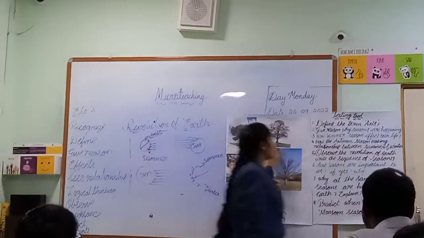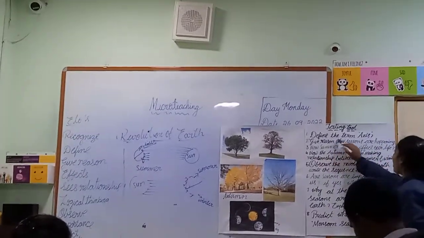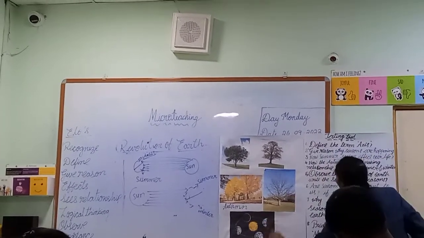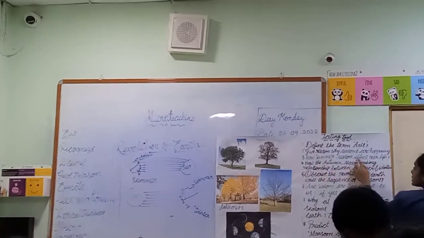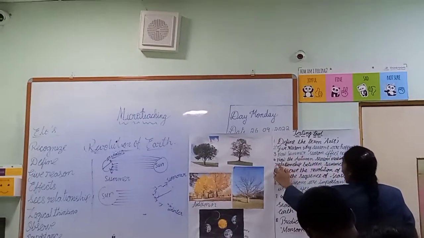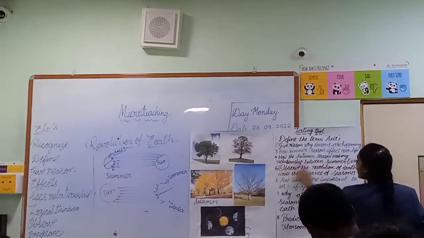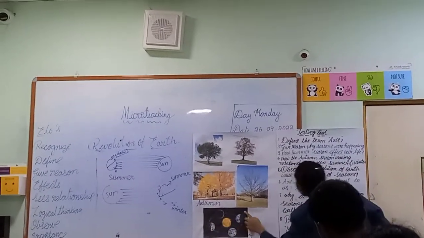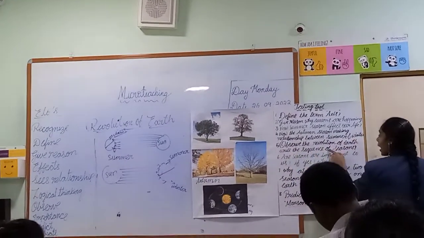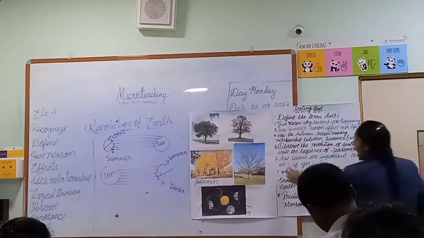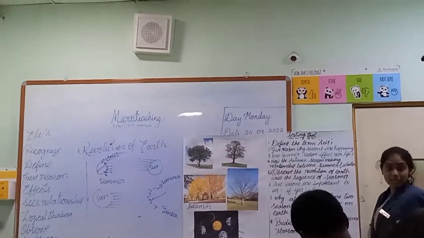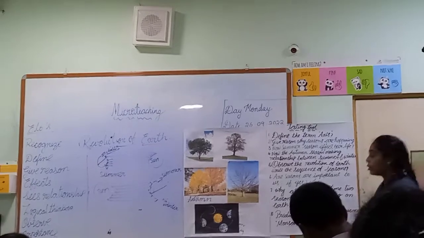So let us go to the evaluation part. Define the term axis and give the reason why seasons happen. How does the summer season affect our life? What are the effects in the summer season? How does the autumn season form the link between summer and winter? Next, observe the revolution of the Earth and write the sequence of the seasons. Are seasons important to us? If your answer is yes, write why they are important to us.